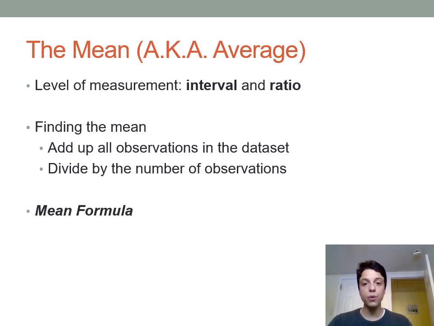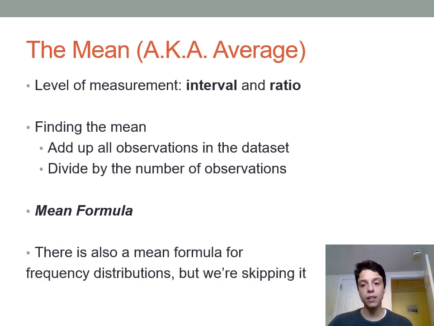And to do this, we'll be using something that I'll refer to as the mean formula that I'll write out when I go over to the document camera. Before I do that, I'll also note that there is a way of finding the mean with a frequency distribution to parallel what we did with the mode and median, but we're not going to do it in this class because honestly, there's not really any reason for you to know how to do it. So with that, I'm going to head over to the document camera and go through one last set of examples using that simplified data where we're going to find the mean.